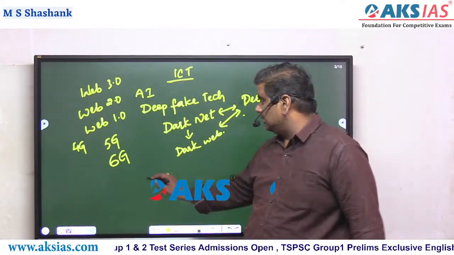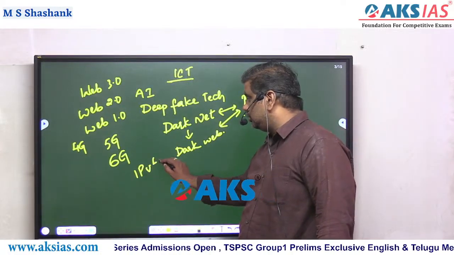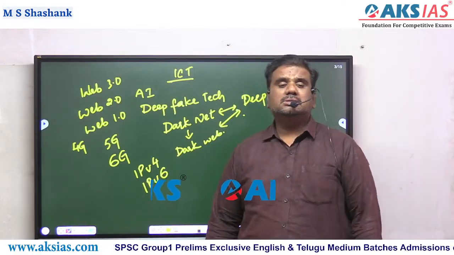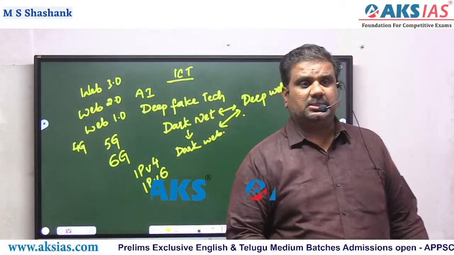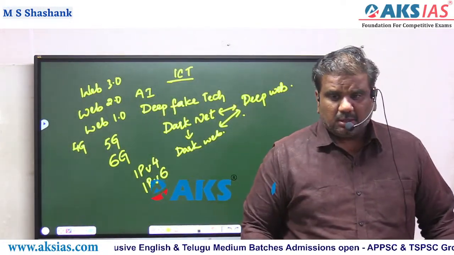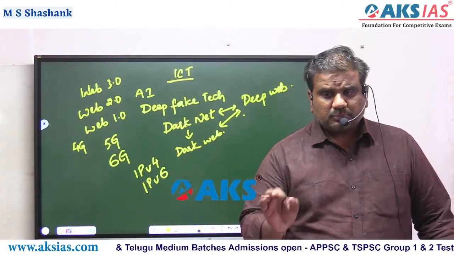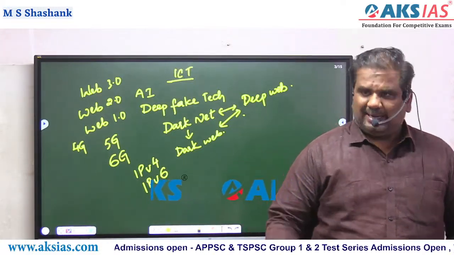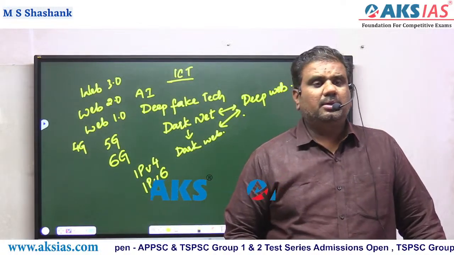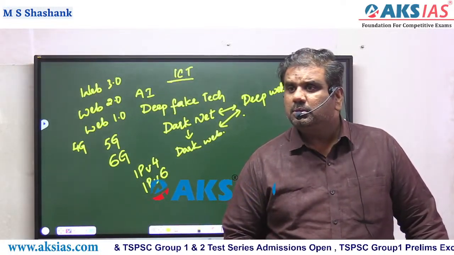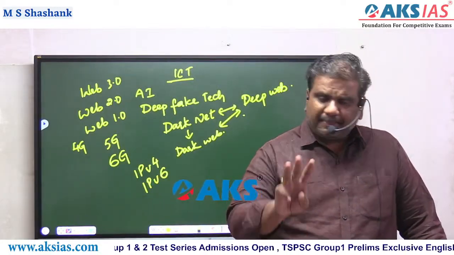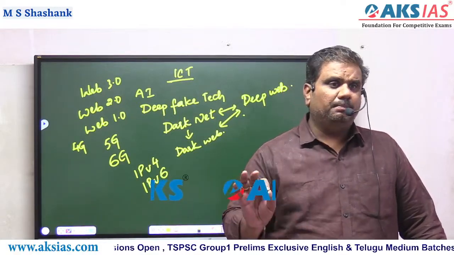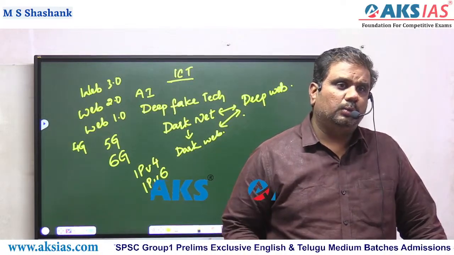At the same time, we are talking about Internet Protocol version 4, IPv4, as well as IPv6. What is this IPv4? What is this IPv6? Now, for example, as on today's date, we are talking a lot about your local area network, with which we are familiar. In simple terms, we call it a LAN. At the same time, we have the metropolitan area network and the wide area network. Apart from LAN, MAN and WAN, we have one more thing, that is BAN, B-A-N, body area network.